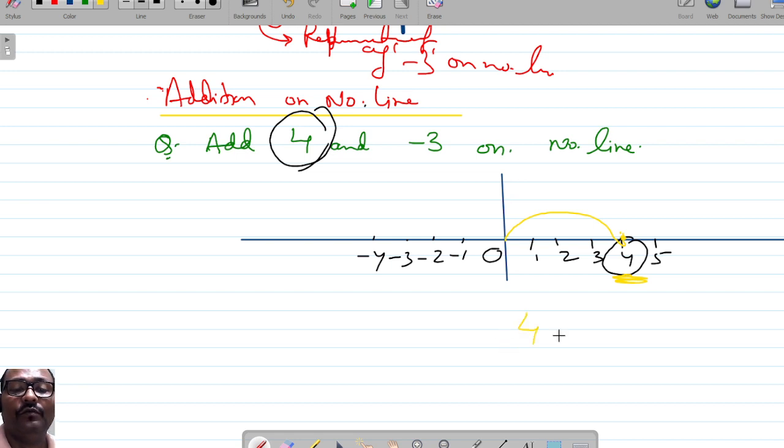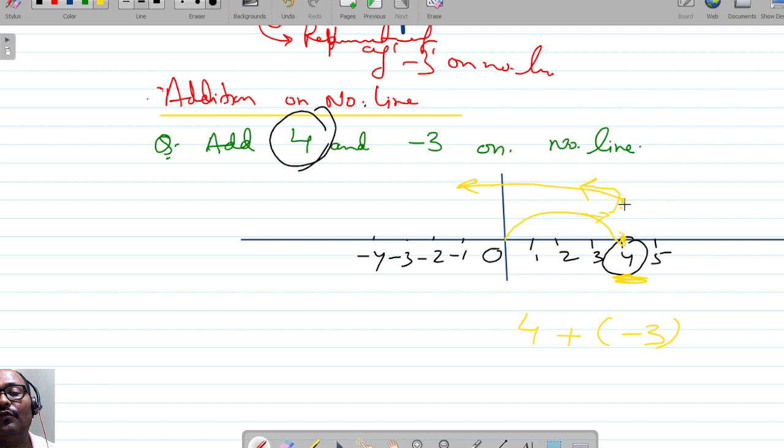What we will do? 4 plus another number, minus 3. What we will do next? After reaching 4, we will add minus 3. Minus 3 means towards the left side. From this point, all the numbers towards the negative side are subtracted. We have to subtract 3, 3 with a negative sign. So since the sign is negative, that's why we'll change our direction from right to left. We'll turn over here left.